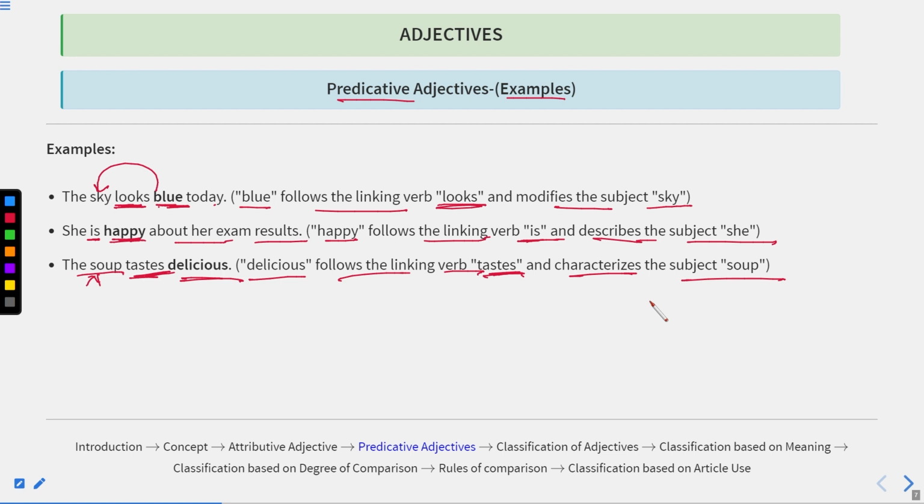So I hope you have seen all these adjectives which are coming after the linking verb in a sentence, and they are qualifying the noun which is given over there. Okay. Or the subject which is given over there. Okay. So I hope you have got this concept very well. So let us move to the next slide.